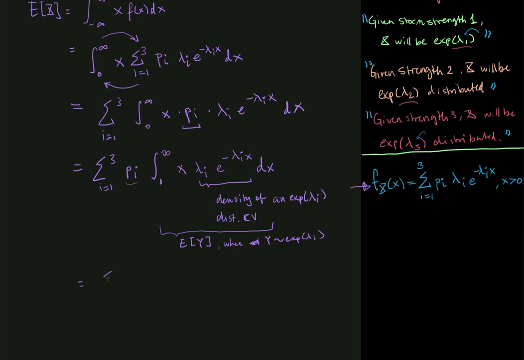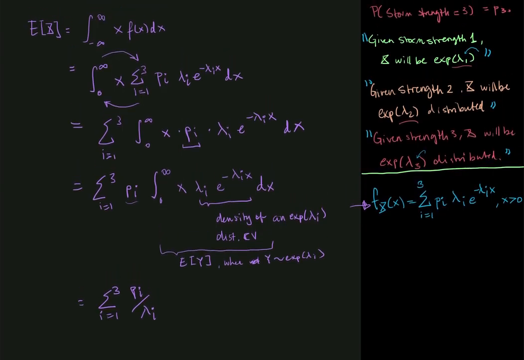So this is just equal to the sum from 1 to 3 of pi divided by lambda i. So that was the mean value of the total loss.